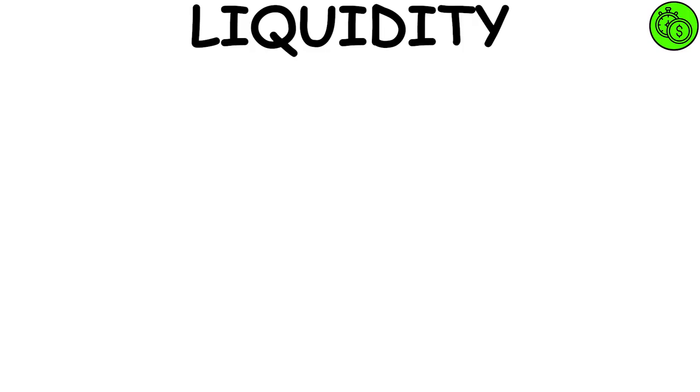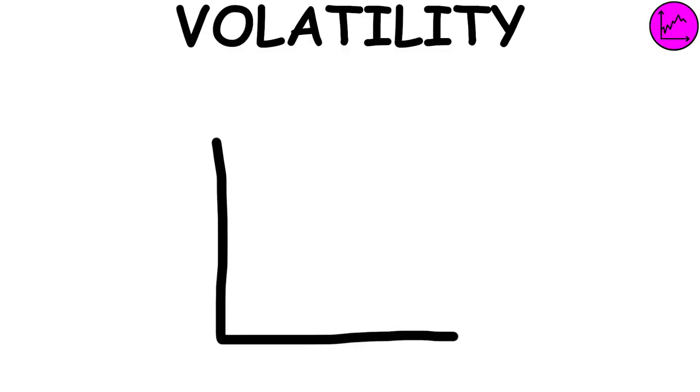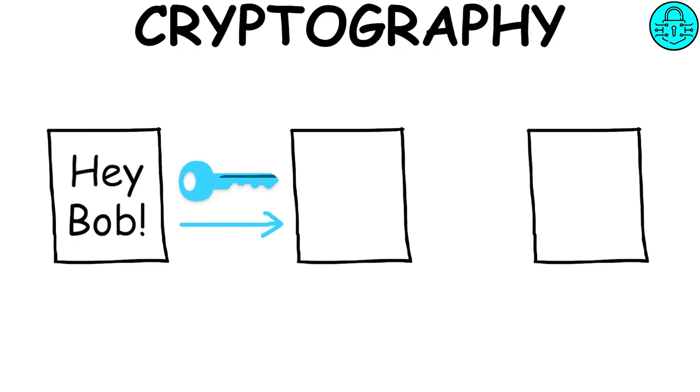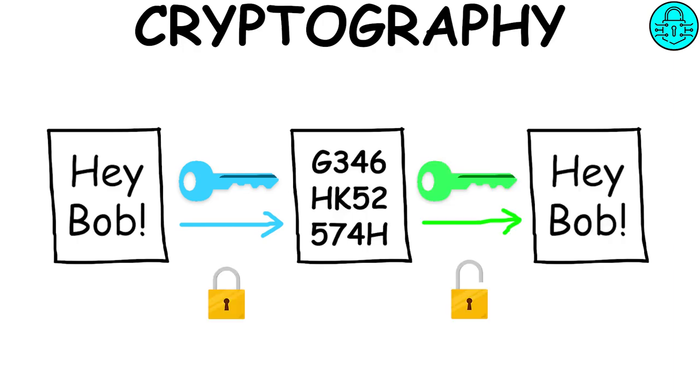Liquidity. Cryptocurrency liquidity refers to how quickly traders can exchange digital assets for fiat currency. Volatility. Volatility refers to the tendency of an asset to change in price. Cryptography. It refers to the science of keeping information safe and secure. It helps protect blockchains and cryptocurrencies through the algorithm by hiding the data until it reaches the recipient.